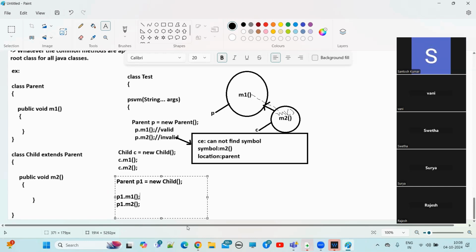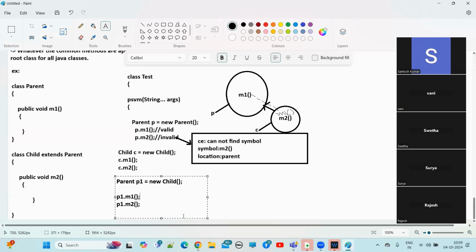This is a very, very important case. Definitely in an interview you will get this question. Not only freshers, even experienced people will be asked. See here, Parent P1 equals new Child. By using a parent class reference variable, we are holding a child class object. This is polymorphism. Don't worry, we will discuss it while discussing the polymorphism concept.